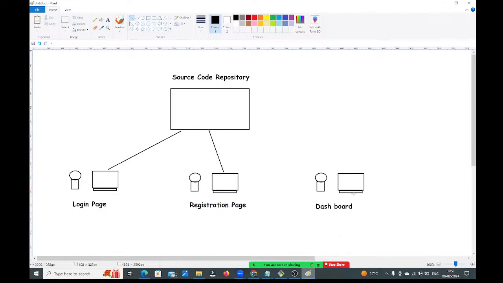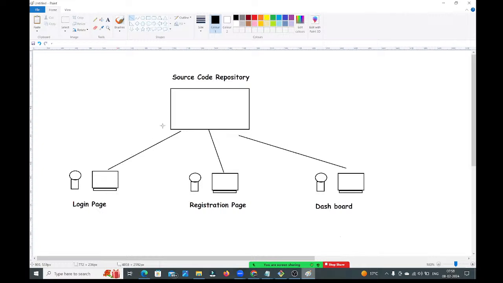First, he will test in his machine. Once it is working fine, then he should upload that code in the source code repository. And all 3 developers' code is available in the source code repository. What will the source code repository do? It will take the code from all the developers and integrate it as a single project. It will take the code from developer 1, developer 2, developer 3 and integrate it as a single project.